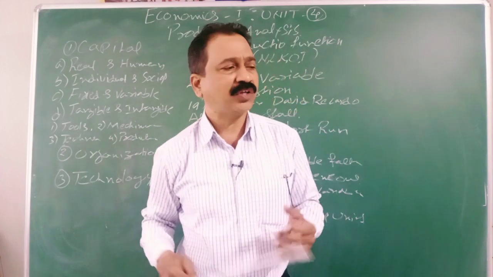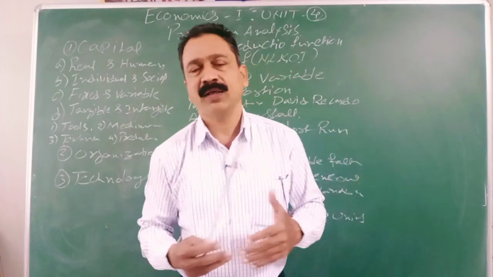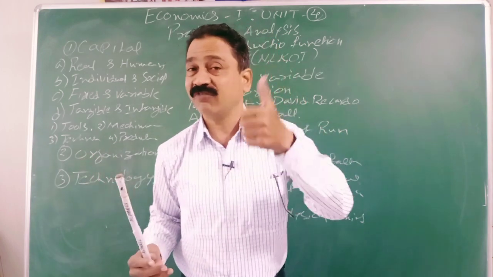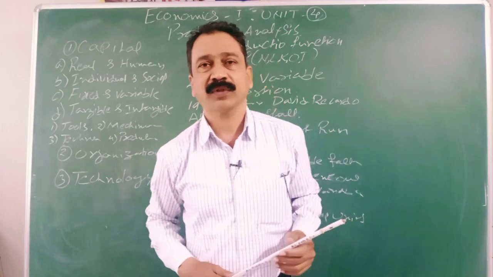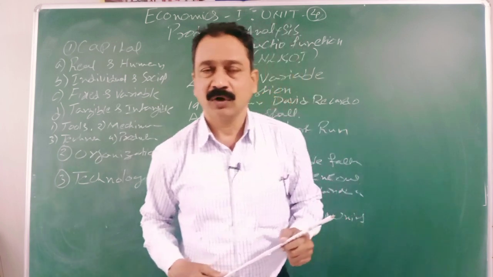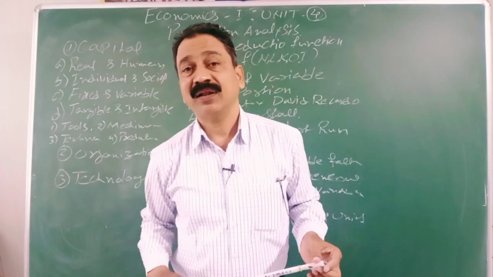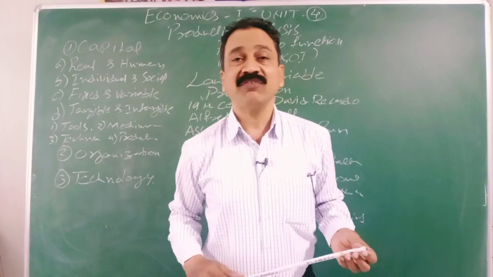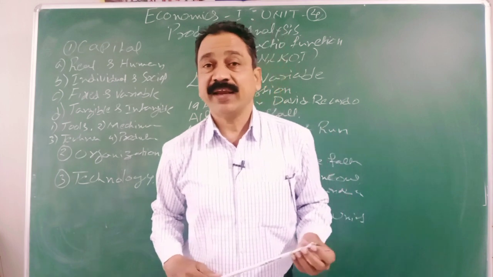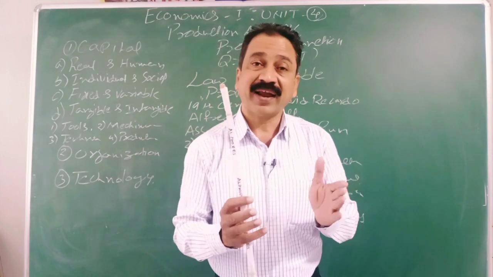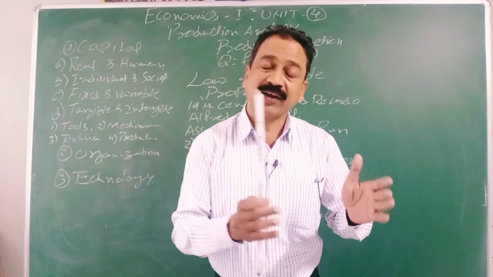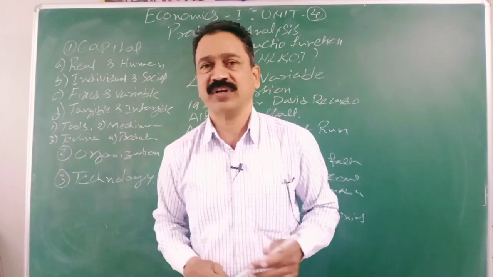We have gone through this many times a long time back, that is 4 factors of production. But this time we added one more, the fifth one is technology. These 5 make production possible nowadays. Yesterday we completed land and labor. In that we saw the characteristics of land, and we studied what is actually called land in economics language. The concept of land in economics is different from general usage.